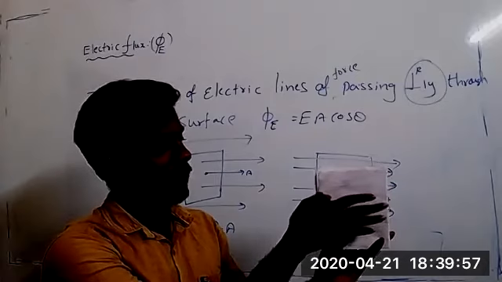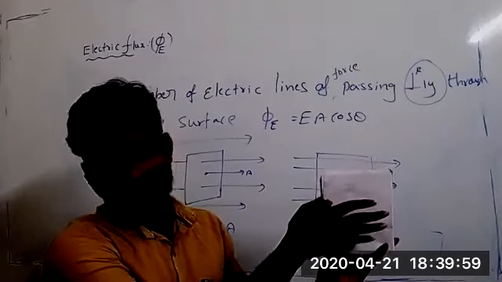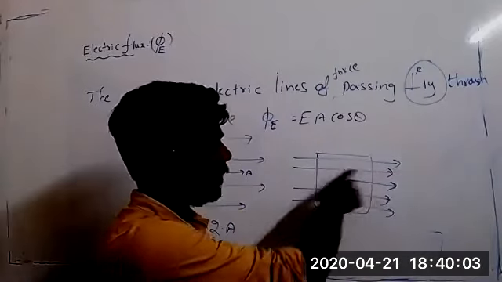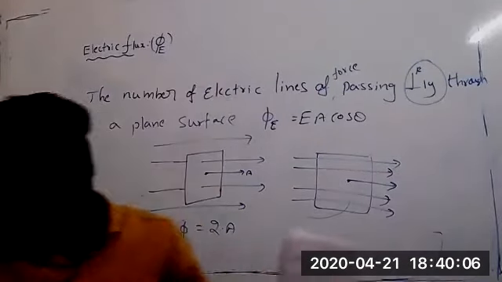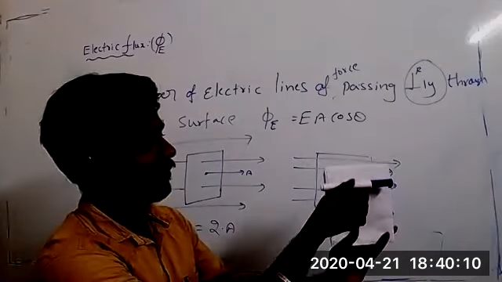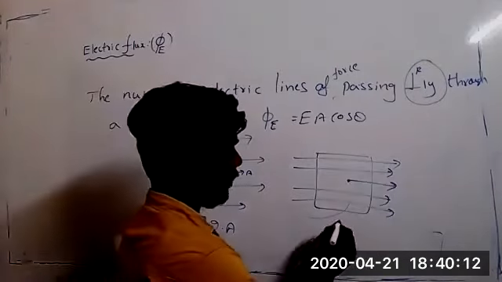Is it flux? Say, is it flux? No, sir. No, it is not flux. So lines of force are passing like that only, no? Now these lines of force are passing like this. It is not flux. So here flux equal to 0.